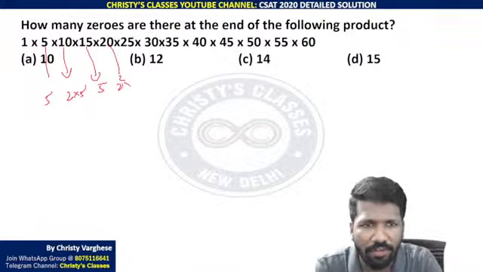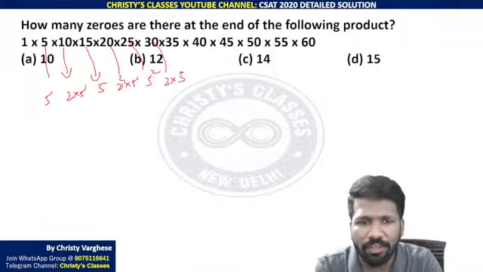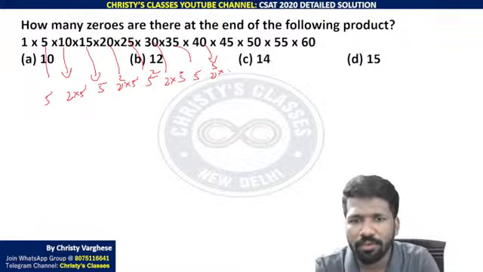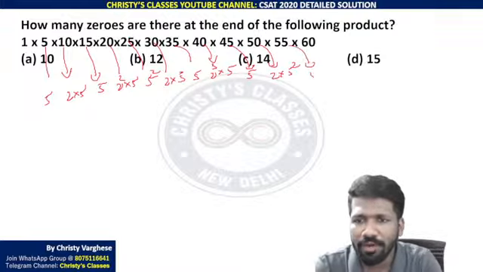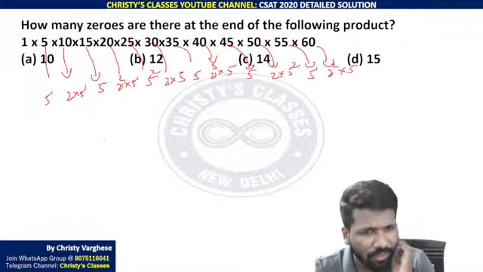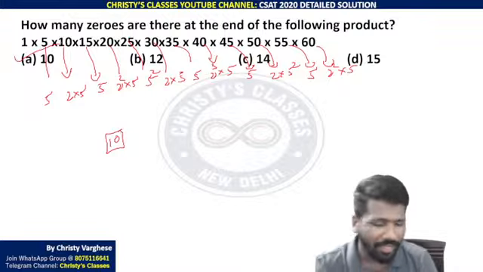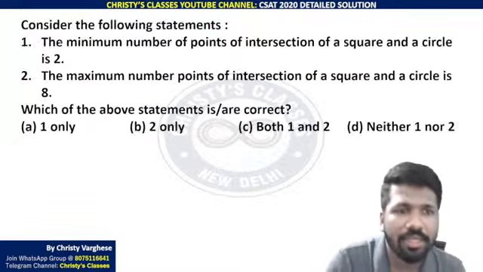Here 1 2 square and 5 you can get. Here 1 5 square you can get. Here 1 2 and a 5 you can get. Here 1 5. Remaining is 7. We don't want that. Then 2 cube and 2 cube 8 into 5 and 5 you can get. And 1 5 you can get from here. Here 1 2 and 5 square you can get. Here 1 5 you can get. Here 2 square and a 5 you can get. Now combine all the 2s and 5s. You will get 10 2s and 5s combined. So 10 zeros will be there in the end. That is how to do it. I hope it is clear.